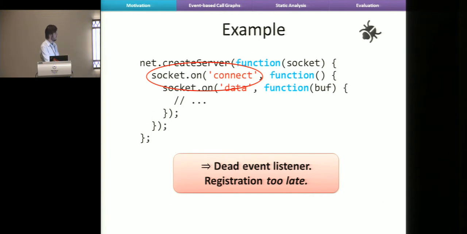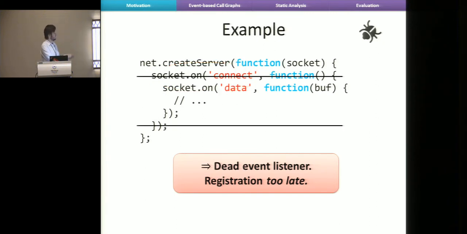We have a dead listener, and in this case, it's because the registration happens too late. What the programmer should have written here is simply not to do this registration here. It's already done for him. So these are 3 examples of some of the issues programmers run into.